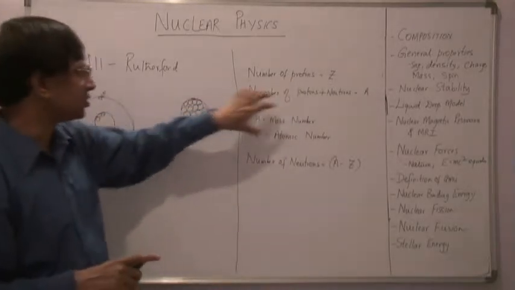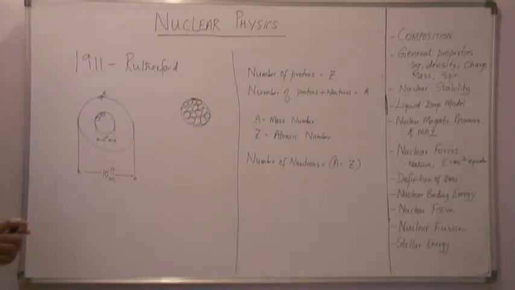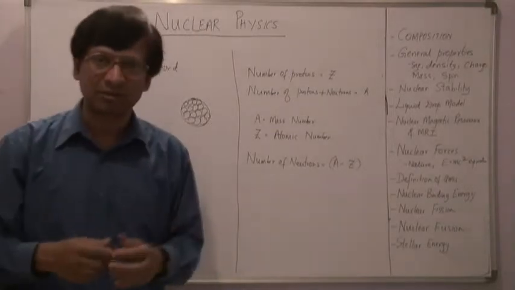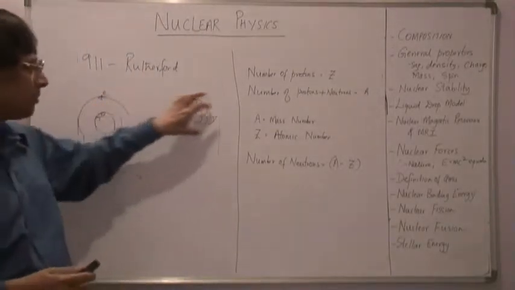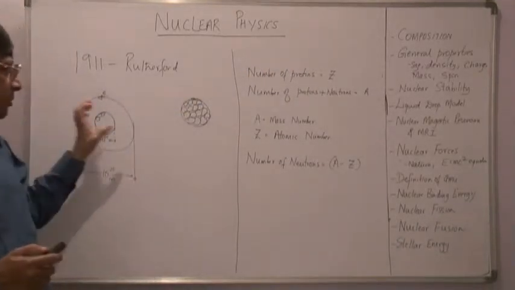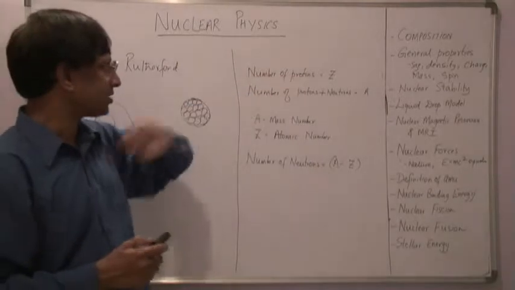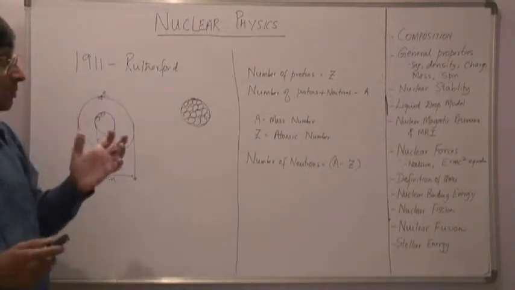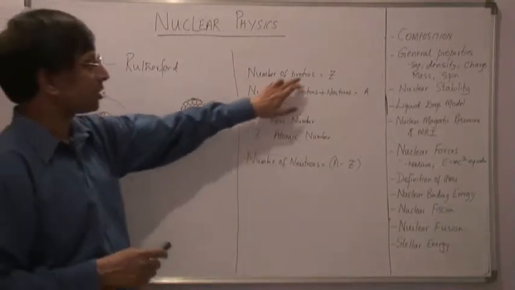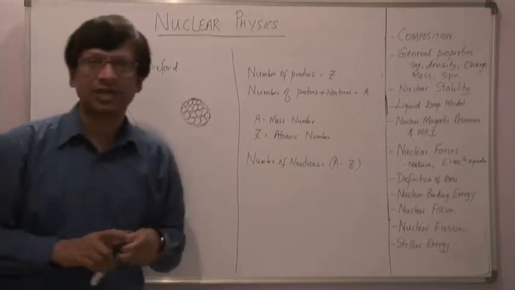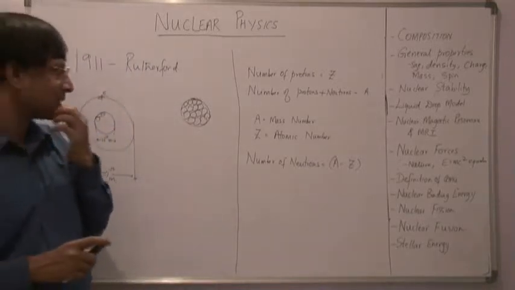Protons are electrically positively charged, neutrons are electrically neutral. The number of protons inside the nucleus is exactly equal to the number of electrons in the different orbits. So the number of electrons and the number of protons in an atom are identical, making the atom electrically neutral. The atom is electrically neutral because the number of protons is the same as the number of electrons, and the neutrons inside are electrically neutral.